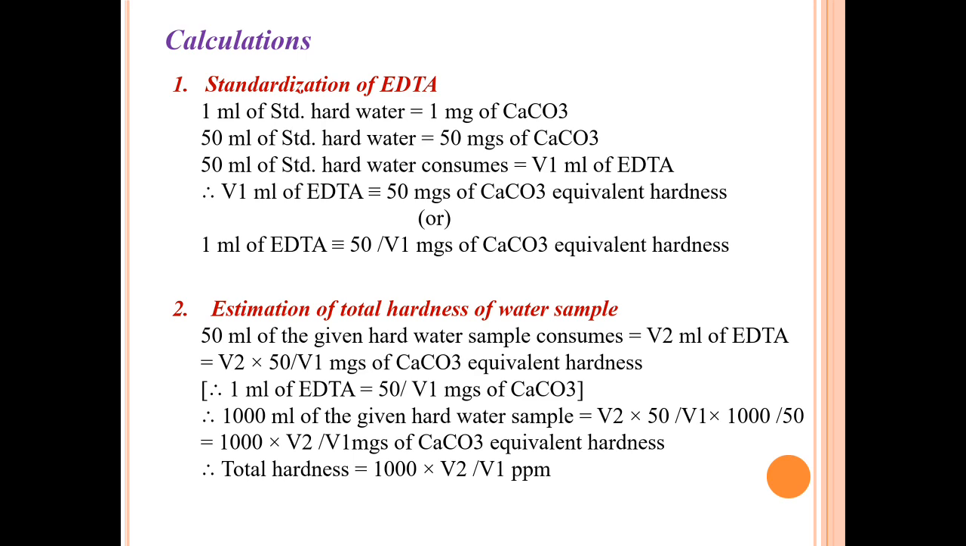Then estimation of total hardness of water sample. 50 ml of the given hot water sample consumes V2 ml of EDTA, which is equal to V2 into 50 divided by V1 mg of calcium carbonate equivalent hardness. Since 1 ml of EDTA is equal to 50 divided by V1 mg of calcium carbonate, therefore, 1000 ml of the given hot water sample is equal to V2 into 50 divided by V1 into 1000 divided by 50, which is equal to 1000 into V2 divided by V1 mg of calcium carbonate equivalent hardness. Therefore, the total hardness is equal to 1000 into V2 divided by V1 ppm or mg per liter.